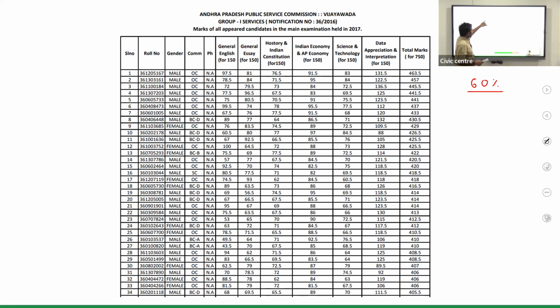So how much is it on average? In SA, it's 81. So Indian history and constitution 76, 91, 83, 131. On an average 90, can we say? 90 means 60%. So 60% means for each and every question, you have to score at least 5 to 6 marks. If I want to score at least 5, what is the correction parameter?